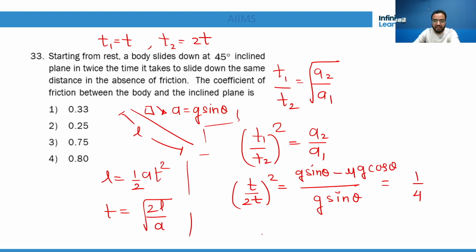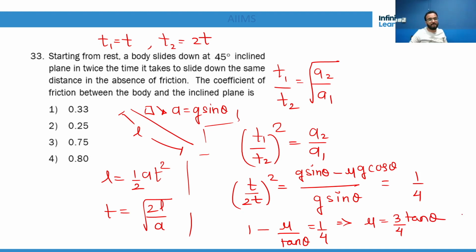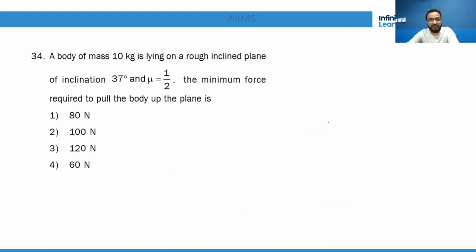g will also get cancelled, so it will be simple: 1 minus mu by tan theta is equal to 1 by 4. Mu is 3 by 4 tan theta. Okay, tan 45 is 1, so mu is 3 by 4, which is 0.75. Got it? So just remember that the first case is when it is coming down freely without friction. The second case is when it is coming with friction, right?